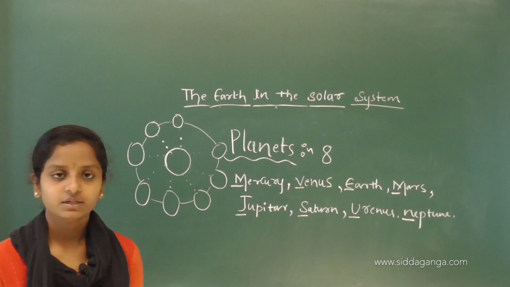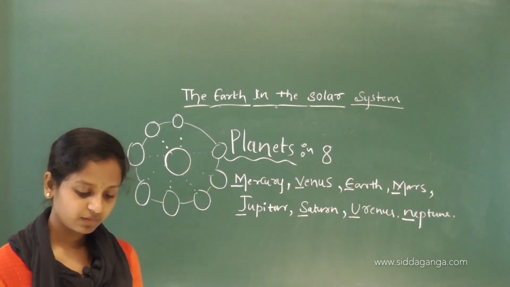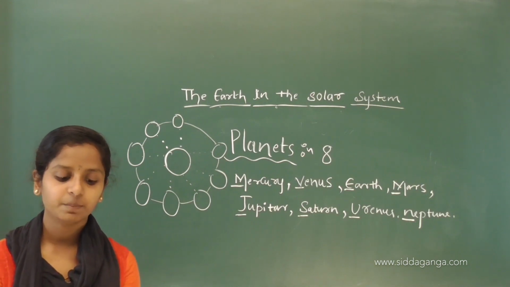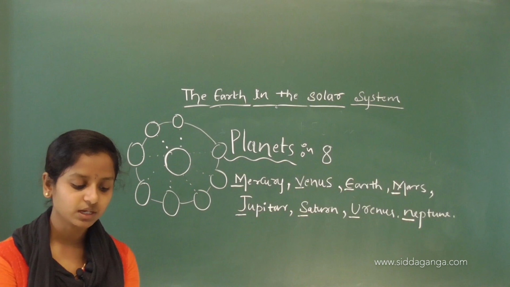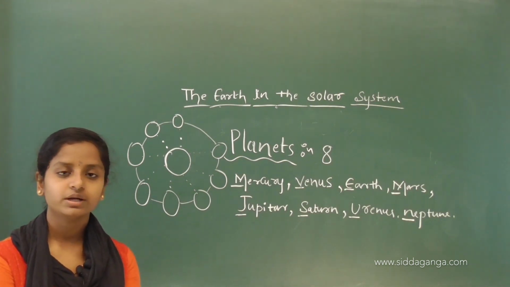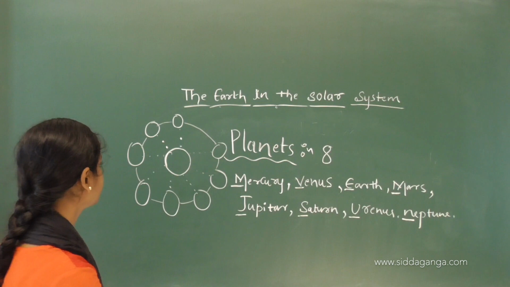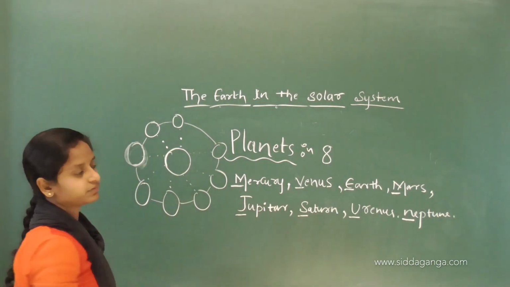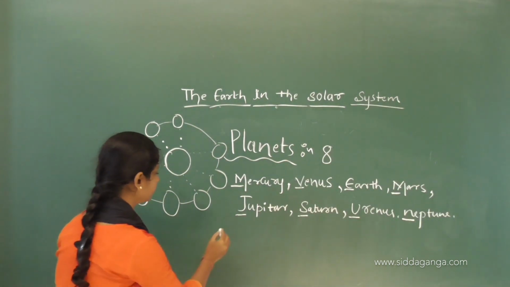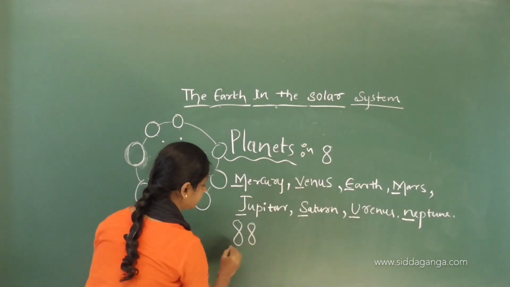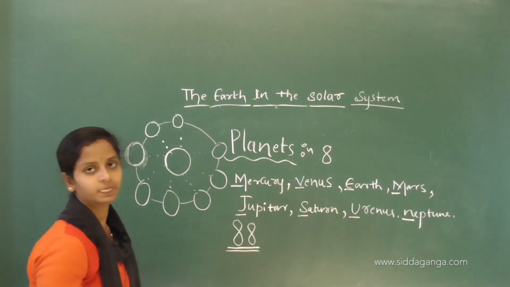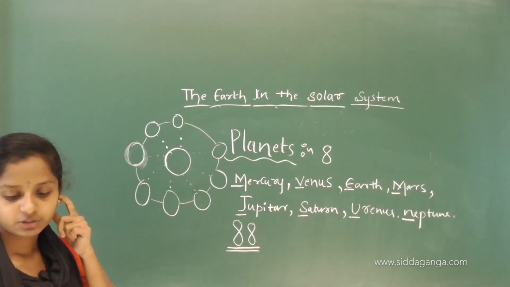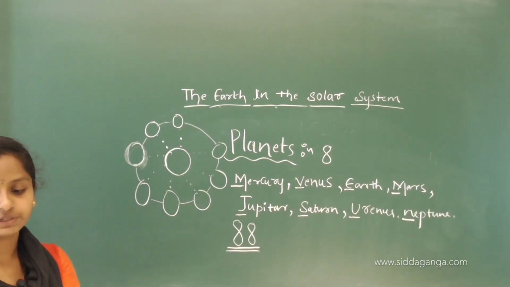Mercury takes only about 88 days to complete one round of its orbit.